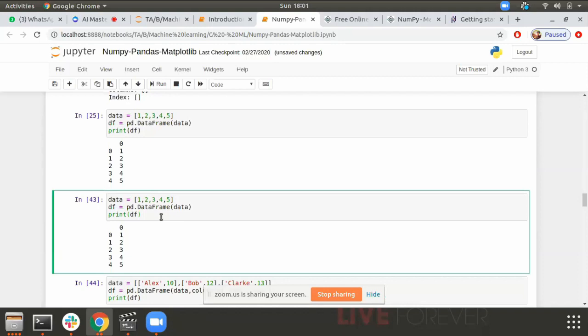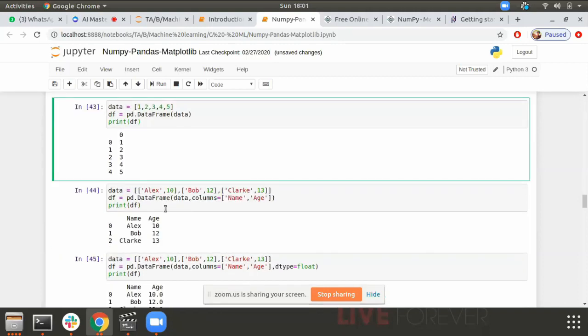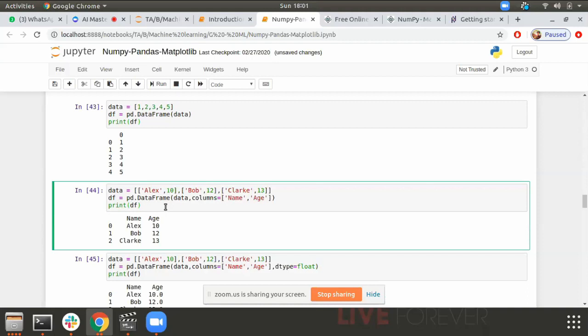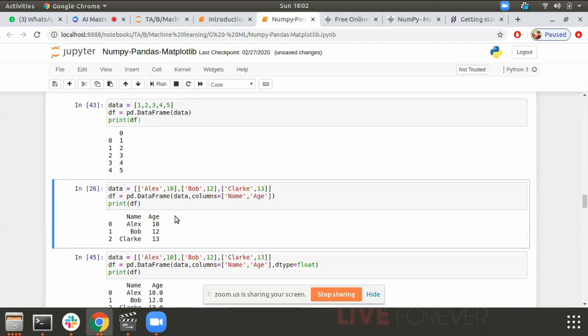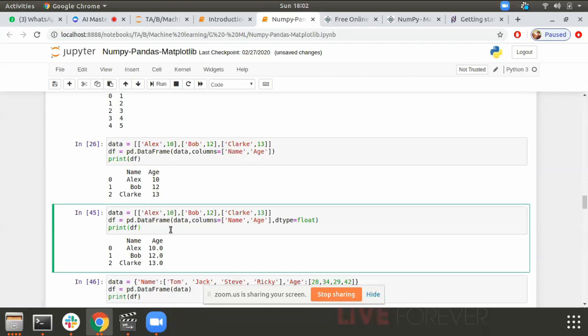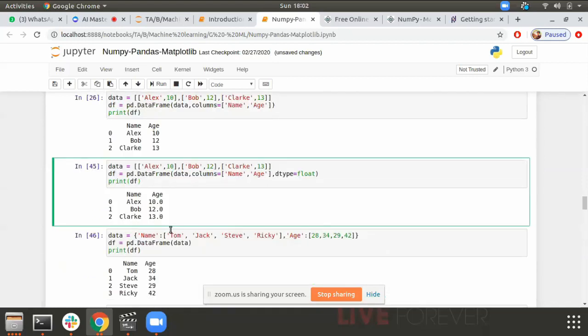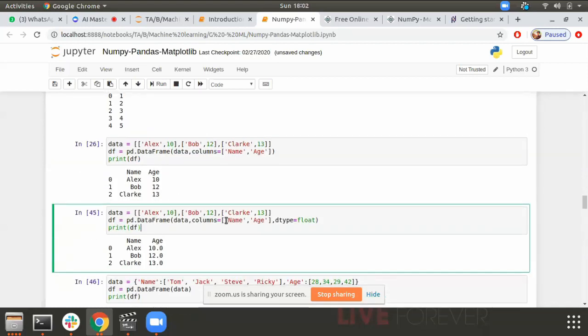Now you can see we have passed the column names: name and age. It is one and the same thing, but here I am specifying the data type to be float. As you can see, above the age was integer; here the age is float.